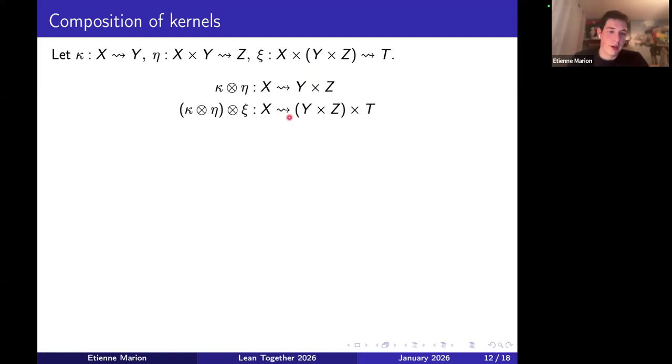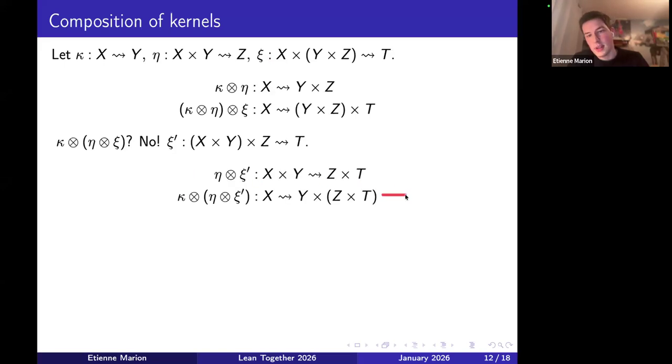Now I want to compare this with this other kernel with another parenthesis. But this does not make sense, actually, because you can't take the composition of eta with xi because their types don't match. So you actually need a xi prime with different parentheses, which is the same as xi up to some isomorphism. Then you can take that composition, and the 2 kernels that we get at the end do not have the same type. So we need another isomorphism to compare those kernels. On paper, this is not an issue, but in Lean, it can quickly get unusable if we have too many isomorphisms.